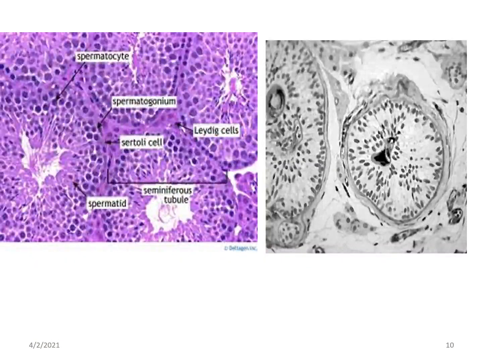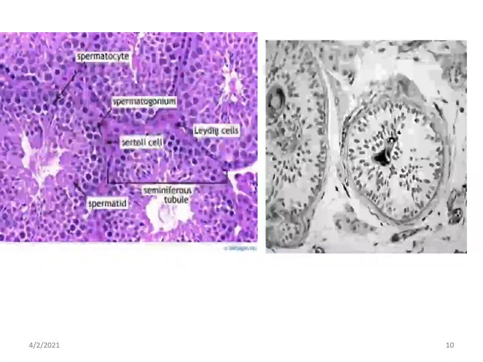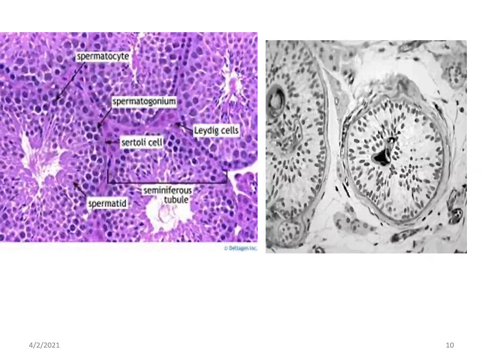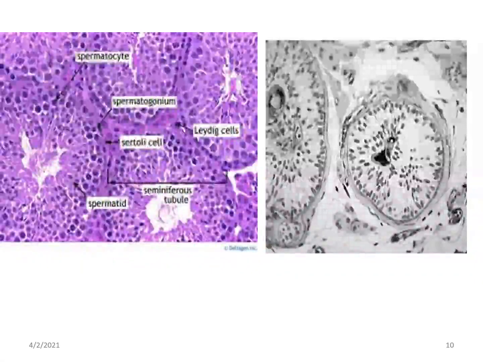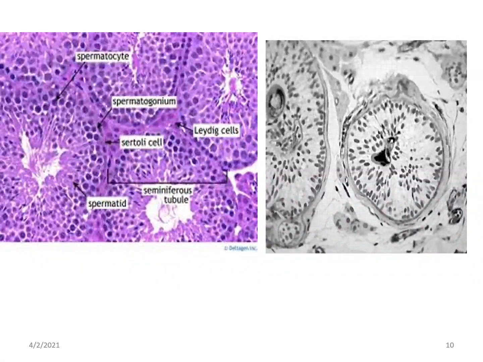Microscopically on the left side you can see the seminiferous tubule of a normal testes. What you can see is spermatocyte, starting from spermatogonia, spermatocyte, then spermatid. So this is the normal, whereas this is the seminiferous tubule in undescended testes.